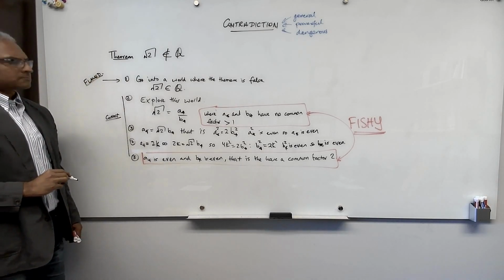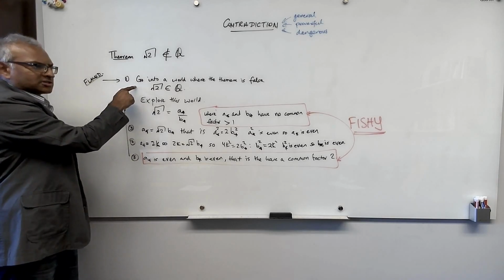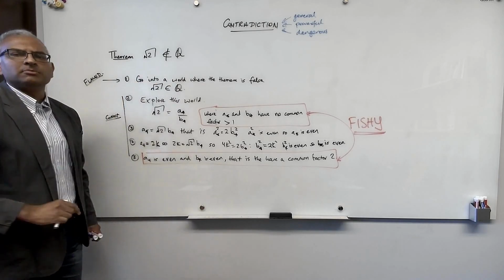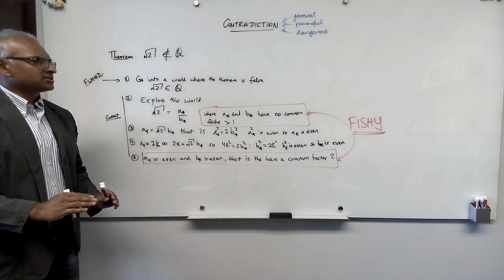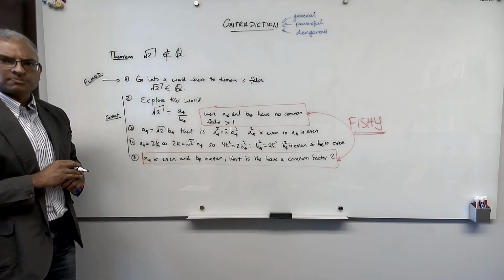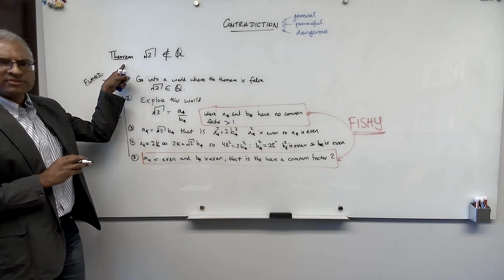Okay. And if that's the flawed step, then you cannot go into such a world, in which case every world has this theorem true. Okay. Now, let me summarize this proof mechanics. Okay. And that concludes the proof of the theorem. Let me summarize the proof mechanics. Basically what I did is I assumed the theorem is false.